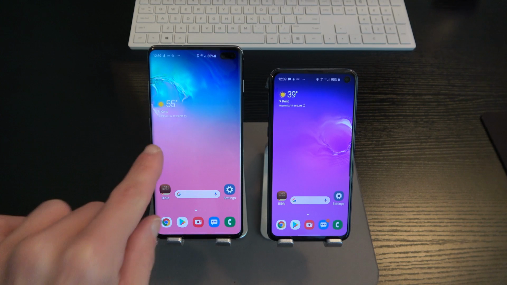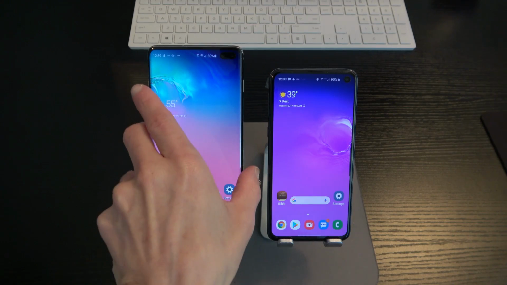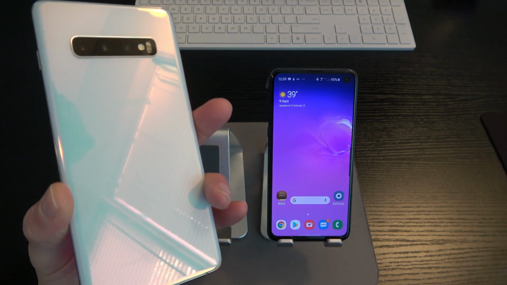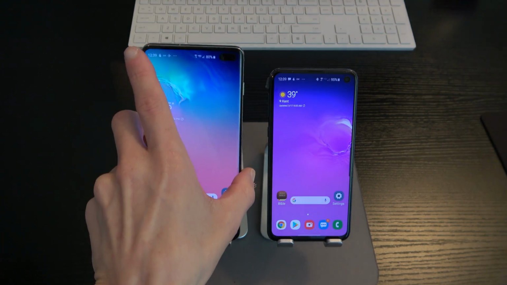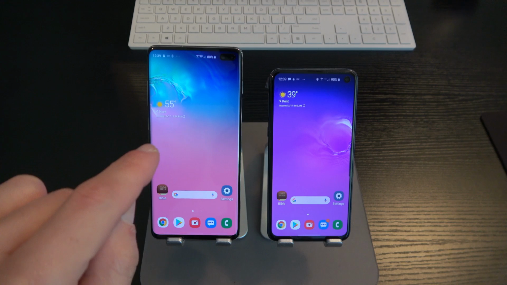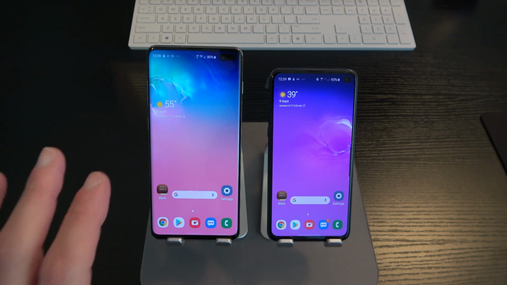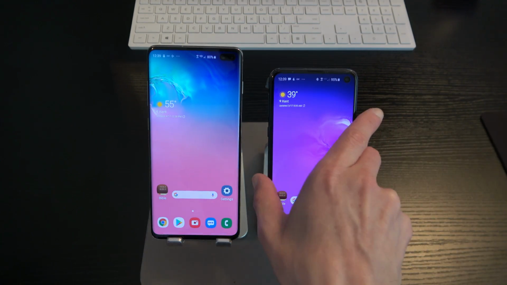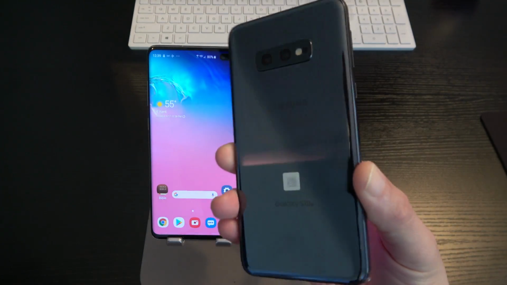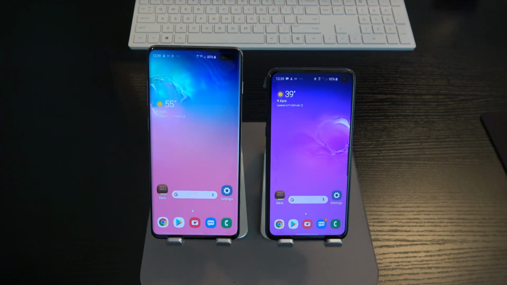And actually, on the S10 Plus, we've only got Corning Gorilla Glass 6 on the front. Okay? The glass on the back of the S10 Plus is Corning Gorilla Glass 5. So the whole S10 Plus device is not all encased in Gorilla Glass 6. You've got Gorilla Glass 6 on the front, Gorilla Glass 5 on the back. Now the S10e here, you've got Gorilla Glass 5 on the front and the back. Okay, so that is another difference.